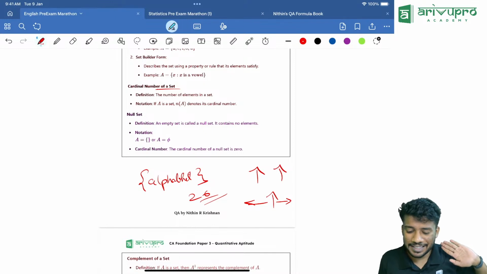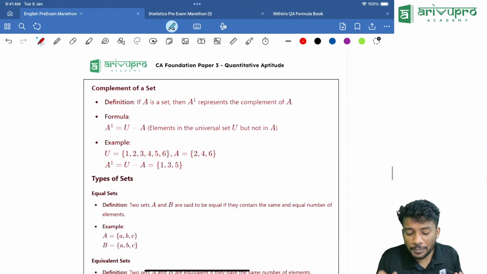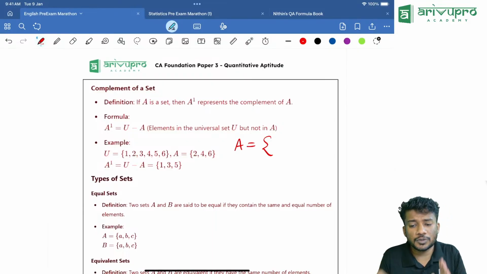Two people will be there in between. That is the concept you should keep in mind. Now, complement of a set. For example, yesterday we learned about probability. It is similar to that type of question.